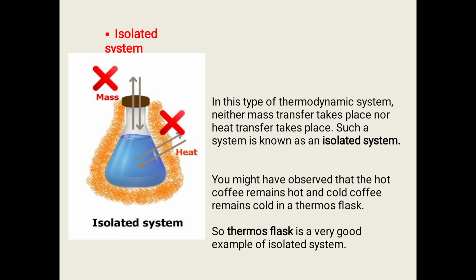For example, hot coffee remains hot or cold coffee remains cold in a thermos flask. So a thermos flask is a very good example of an isolated system. If you put hot water in a thermos flask, it remains hot. If you put cold water, it remains cold. That is the best example of an isolated system.